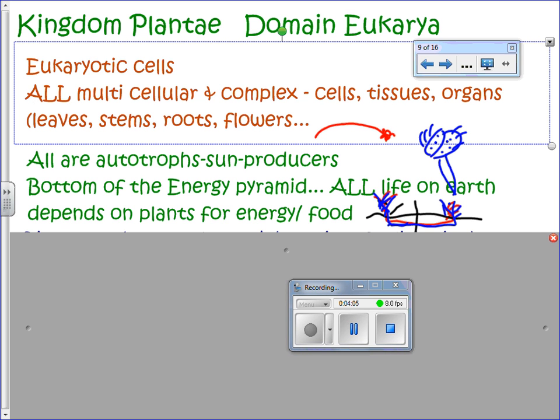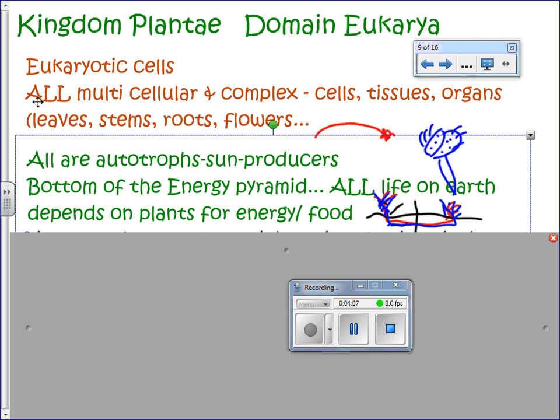So then all plants are autotrophs. Once again, the textbook starts with a sentence that says nearly all plants are autotrophs. Not sure, but we're going to write down that all plants are autotrophs. I don't know why the textbook said that. A couple of people thought maybe it was because of things like the Venus flytrap and the carnivorous plants. They are still autotrophs. They just also are heterotrophs because they eat the insects kind of like a vitamin supplement. But they are autotrophs. They are plants. They don't move to get their food. They respond to their environment, but they do not get up and move around.